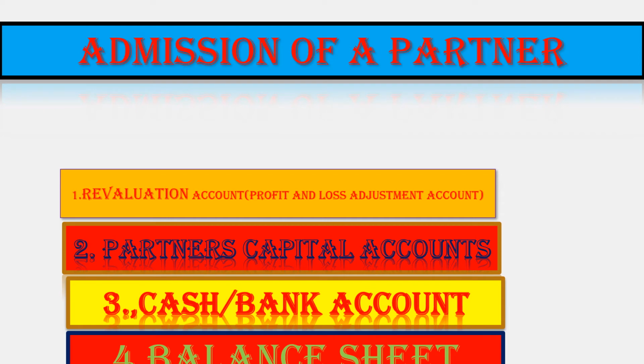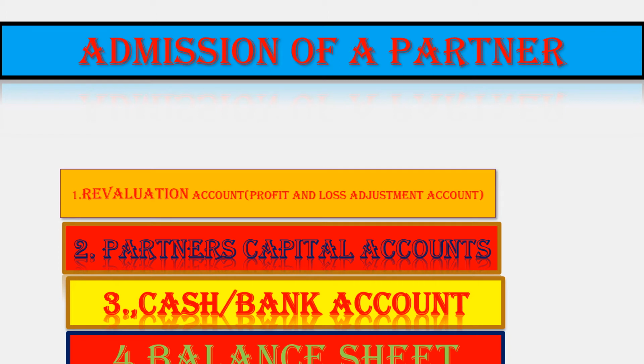Today we are going to take admission of a partner. That is, when a partner is admitted, what are the things which we need? First of all, we have to prepare revaluation account. The other name for revaluation account is profit and loss adjustment account. Revaluation means to assess their value again.